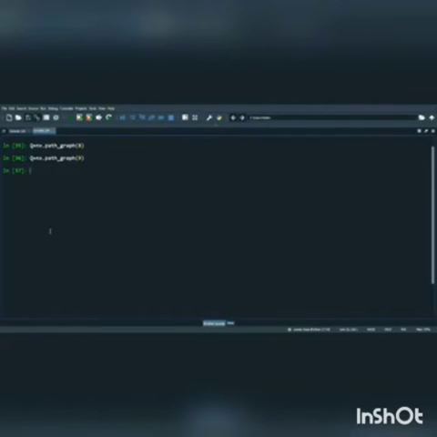Q is equal to nx.path_graph, I give it 8 value and the next one I give it 9 value. Now cyclic graph c is equal to nx.cycle_graph, I give it 8 value.